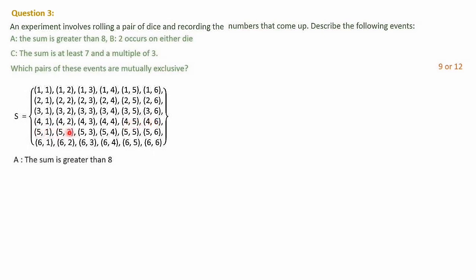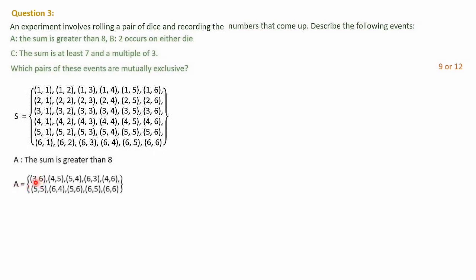5 1 no chance. 5 2 no chance. 5 3 no chance, because 5 and 3 adding them, 8 will be coming. Then 5 comma 4 chance is there. 5 5 there is a chance, because 5 plus 5, 10 will be coming. 5 plus 6 is 11. Okay, and here 6 1 no chance. 6 2 no chance. 6 3 there is a chance, because 9 is there. 6 plus 4 there is 10. 6 plus 5, 11, chance is there. 6 plus 6, 12. So you have to use a pencil and cut the sample space after writing, so that it is easy to identify at the end.